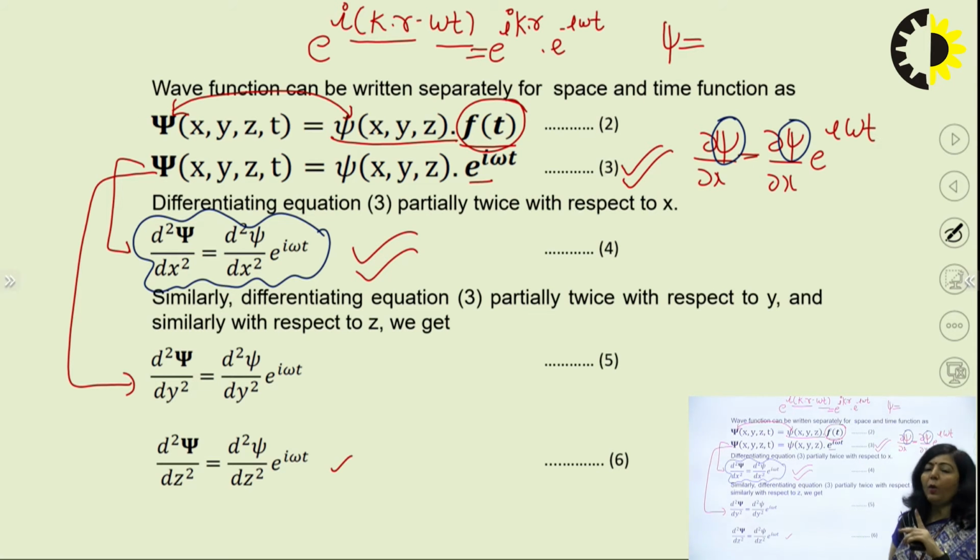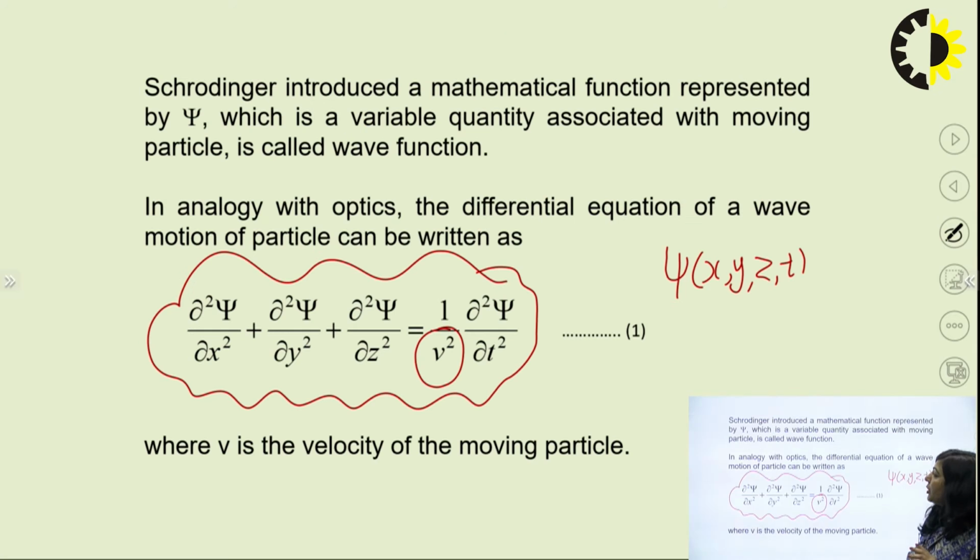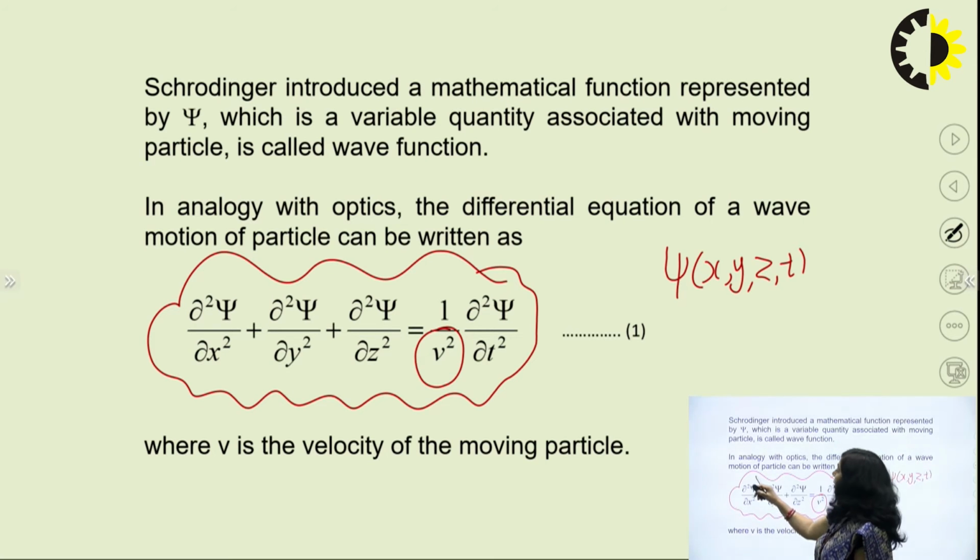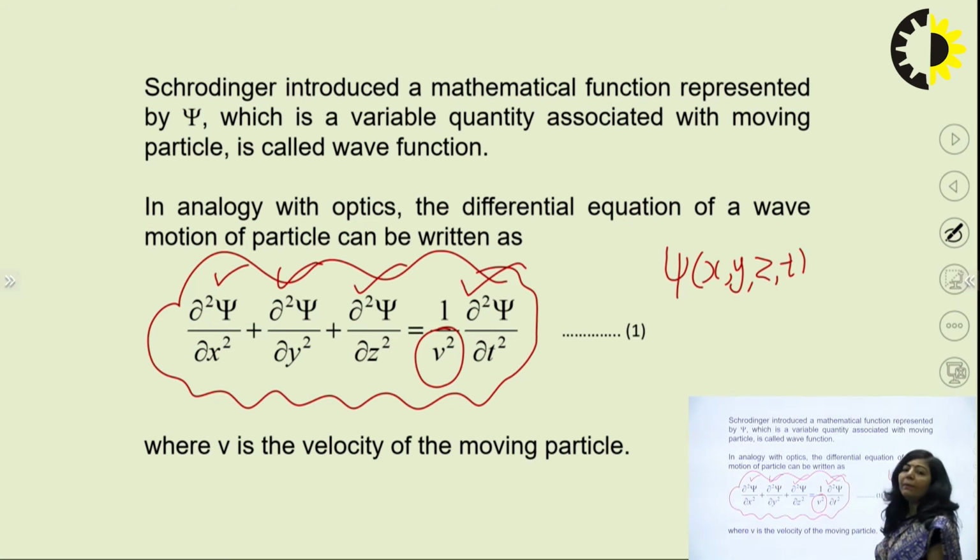What you have done is take your equation number 3 and differentiate with respect to x, y, z and t two times, and you get 4, 5, 6 and 7. Now, in order to get the time independent equation, you have to substitute all these values in equation number 1: this from equation 4, this from 5, this from 6, and this term from 7.